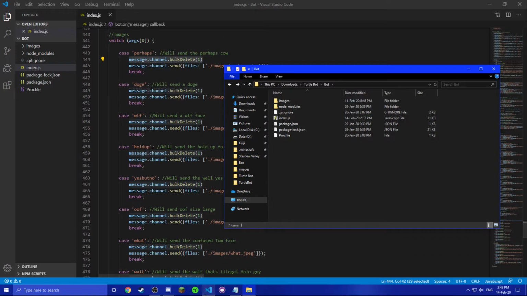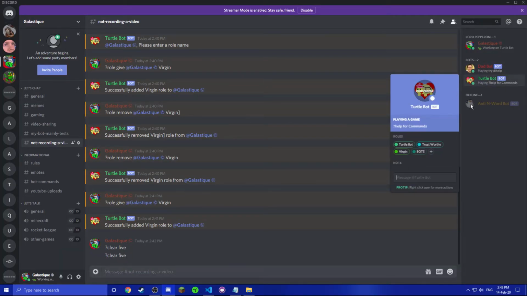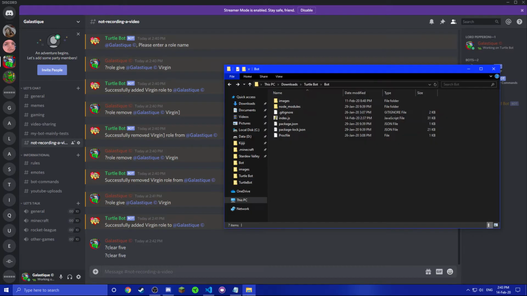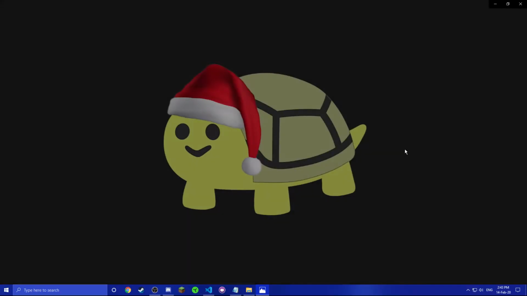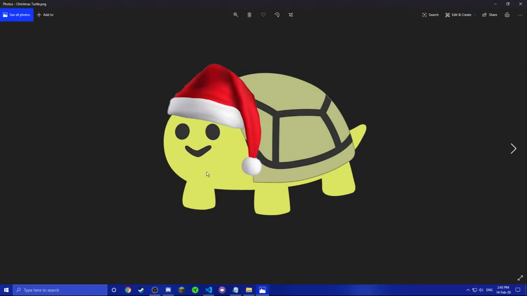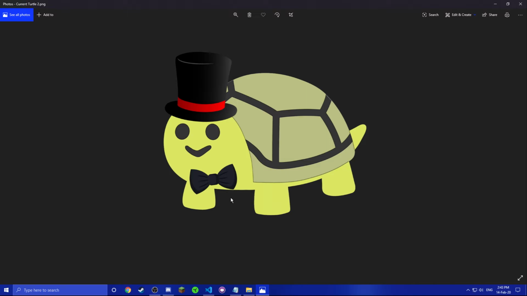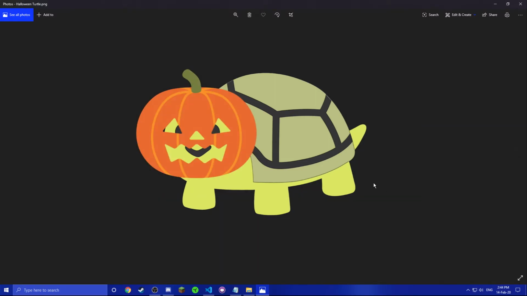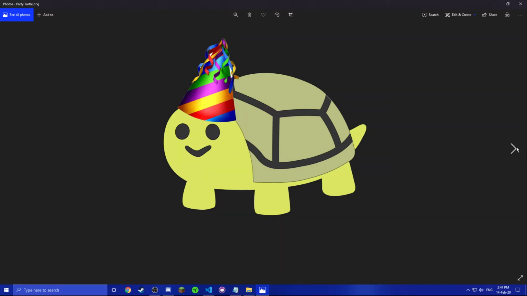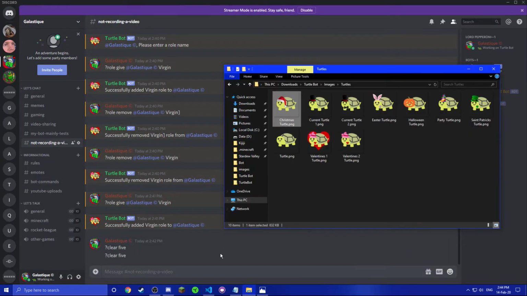But first, as you might have noticed, my bot has a Valentine's Day skin. And I made one for a lot of events. So basically I have the Christmas turtle, which is pretty cute. You can also add a small gift next to him or something, because that's quite minimalistic. I have this one, which is the default one, that's there for most of the year. I have the Easter one, which is pretty cute. The Halloween one, which is personally my favorite, because that's a pretty nice turtle pumpkin.